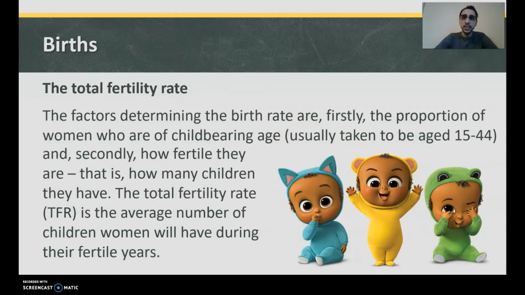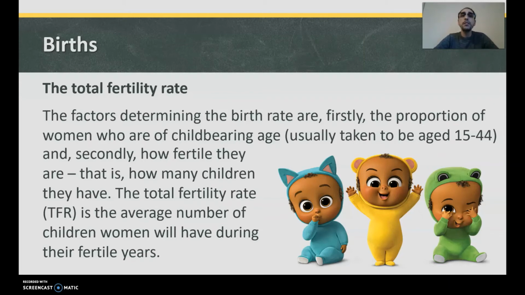Okay, total fertility rate. So, the factors determining the birth rate are, firstly, the proportion of women who are of childbearing age, usually taken to be the ages 15 to 44. So childbearing age is the ages in which you would be most likely to be able to have a baby. So women between the ages of 15 and 44 are the women that are usually able to have babies. And secondly, how fertile they are. That is, how many children they have.